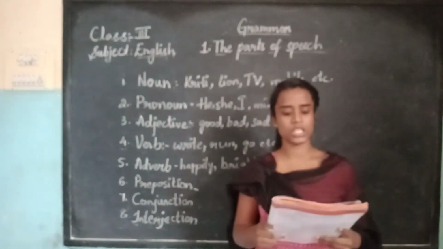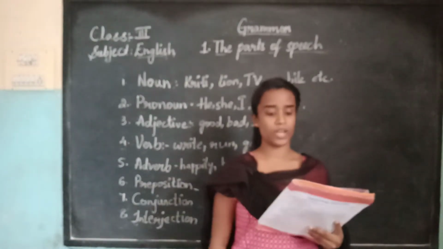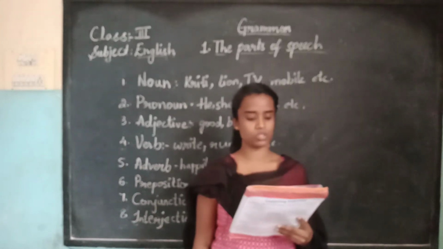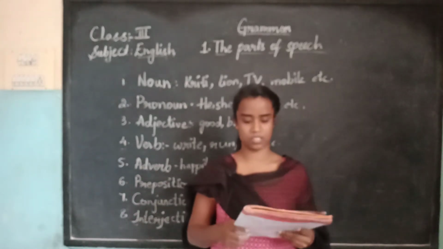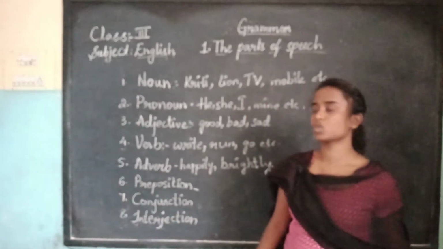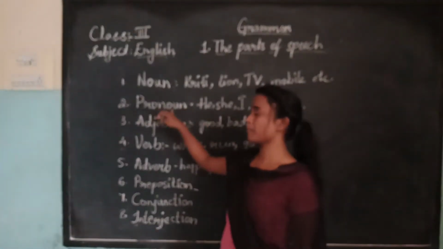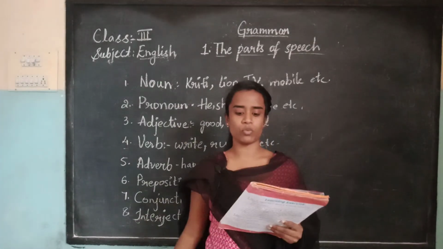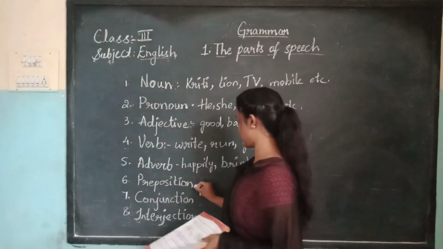Okay, children. Now, the sixth one, preposition. A preposition is a word used with a noun or pronoun in a sentence to show its relationship to something else in the sentence. So what words do we use to make a sentence?